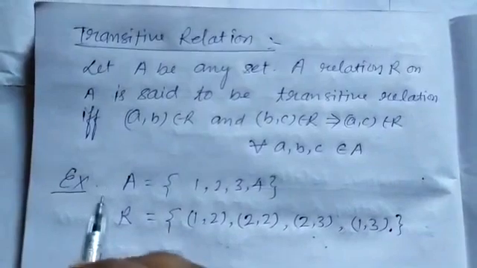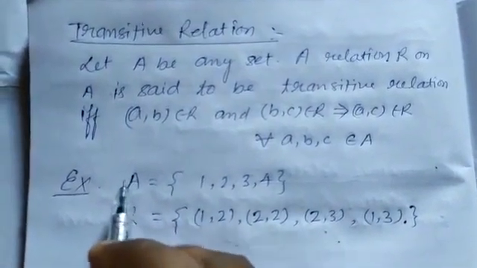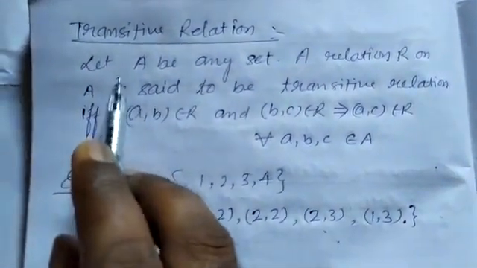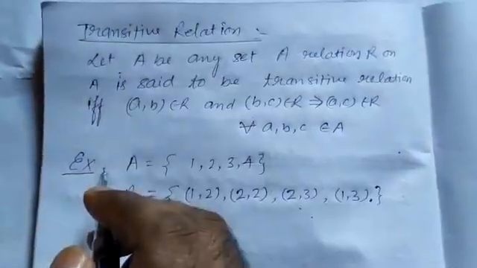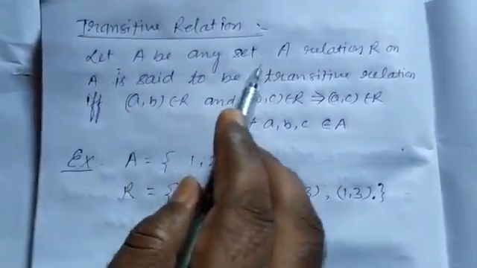Now the next type of relation is a transitive relation. Let A be any set.